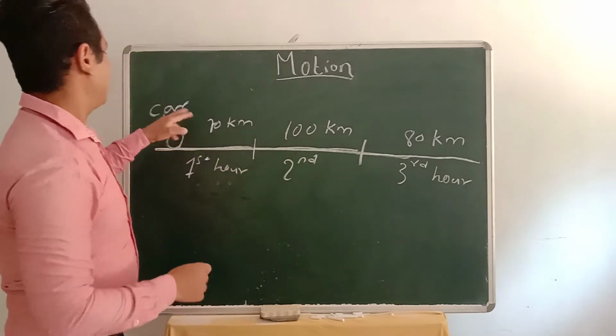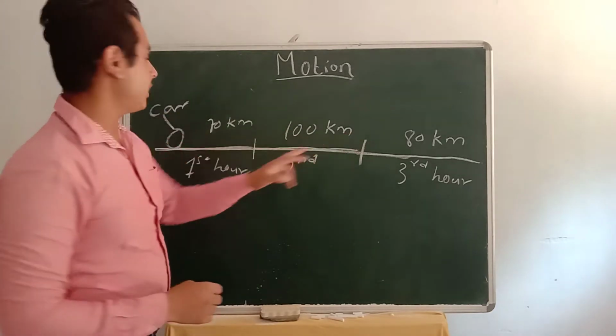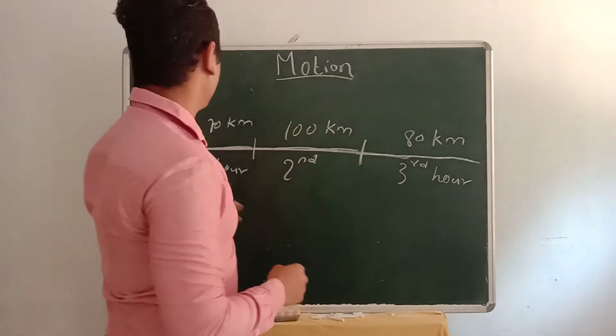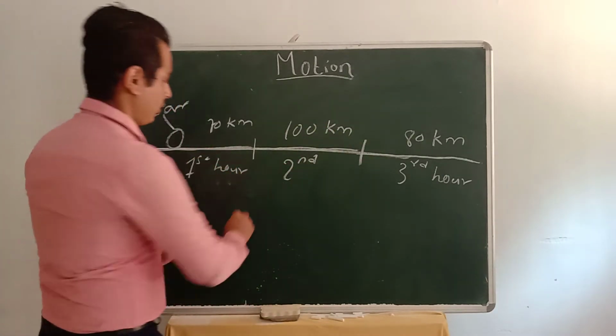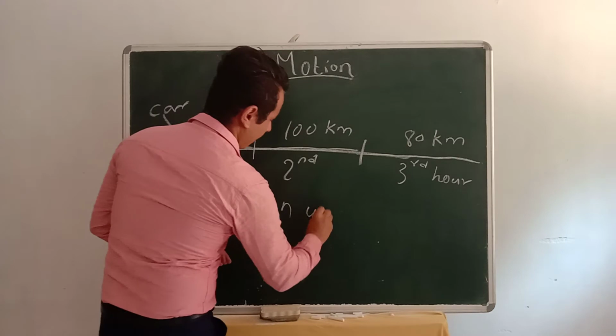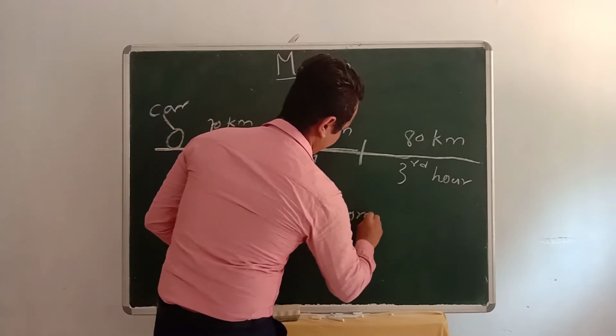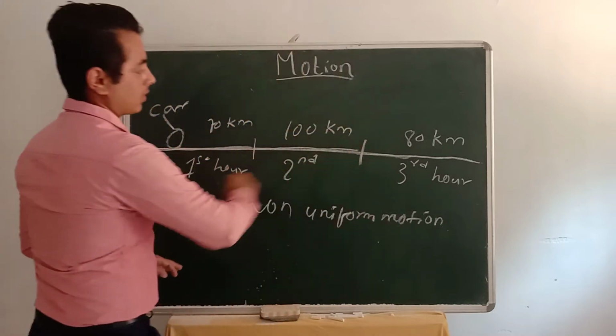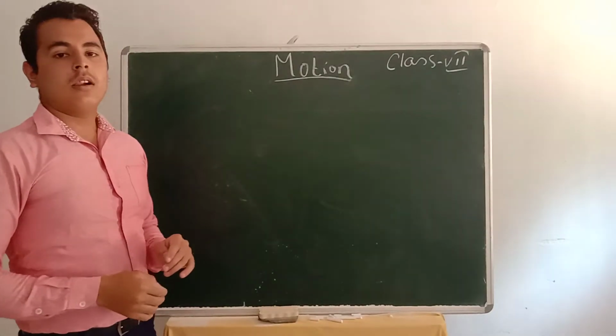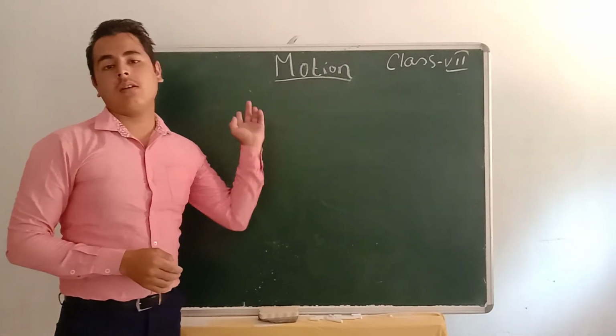That means the car is covering unequal distances in equal intervals of time. That's why this motion is non-uniform motion. Okay, we have done uniform motion and non-uniform motion.